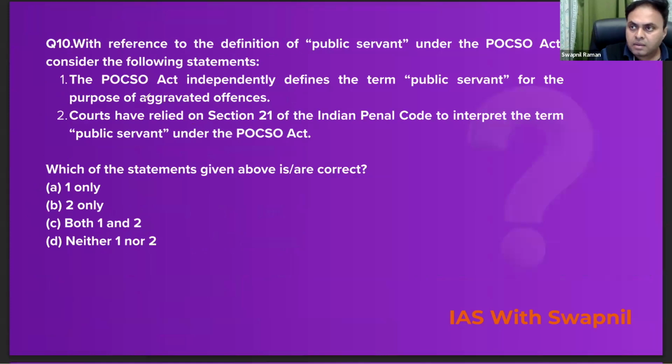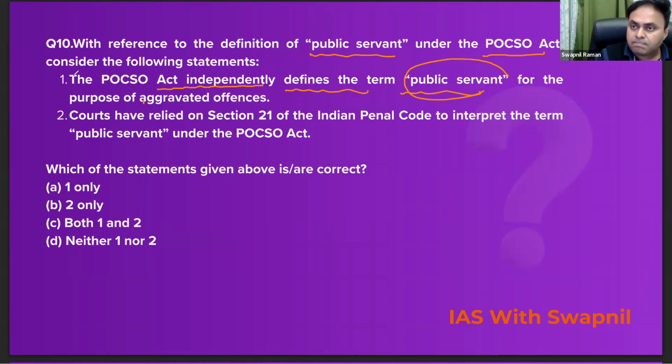So question number 10, with reference to the definition of public servant under the POCSO Act, consider the following statements. The first statement says the POCSO Act independently defines the term public servant. No, that's not correct. The POCSO Act is silent on this term public servant. So the statement 1 is incorrect here. The second statement says the courts have relied on section 21 of the IPC to interpret the term public servant under the POCSO Act. Absolutely correct.